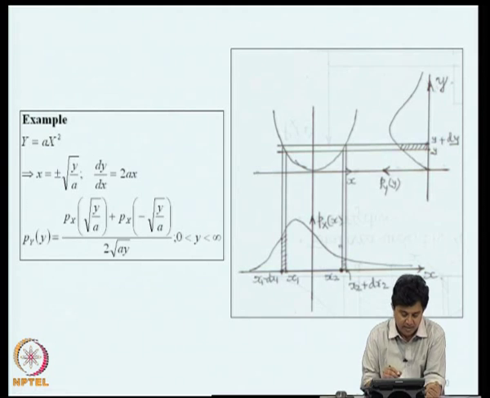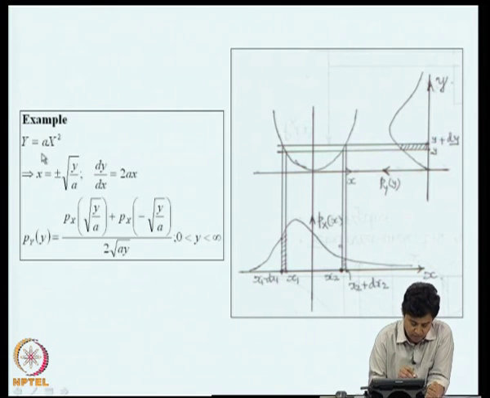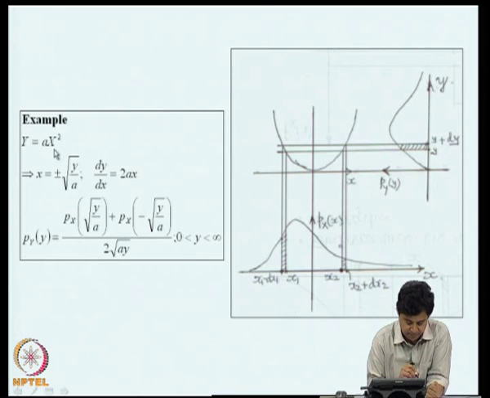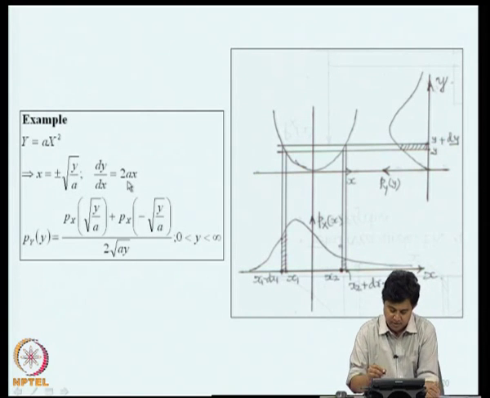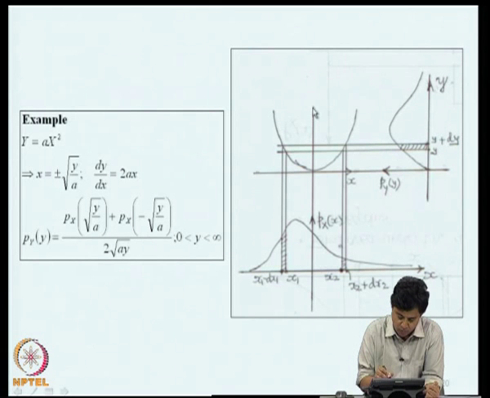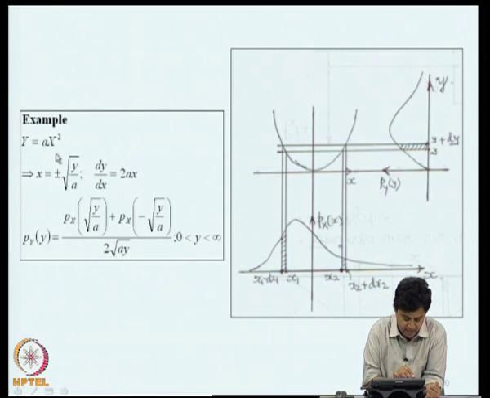We will consider another transformation, y equal to a x square. The first step is to invert this relation and find the roots of this equation. So, x is plus minus square root of y by a, and what is dy by dx? It is 2ax. Here we are plotting the function y equal to a x square, and the given probability density function of x is shown here, and this is the unknown probability density function of y. If x takes values from minus infinity to plus infinity, y will take values from 0 to infinity.